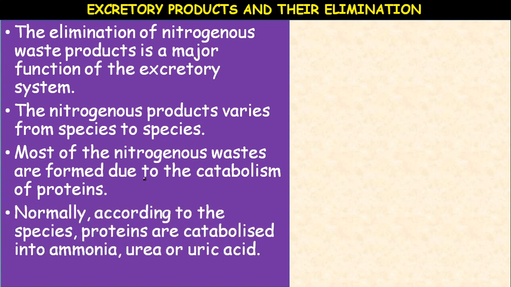Normally, according to the species, the proteins are catabolized into ammonia, urea, or uric acid. There are three types of nitrogenous waste materials produced by the living organisms or animals. What are they? Ammonia, urea, and uric acid.